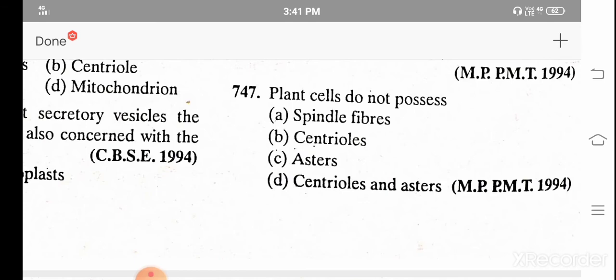Plant cells do not possess A. Spindle fiber, B. Centrioles, C. Asters, and D. Centrioles and asters. And the correct answer is D. Centrioles and asters.